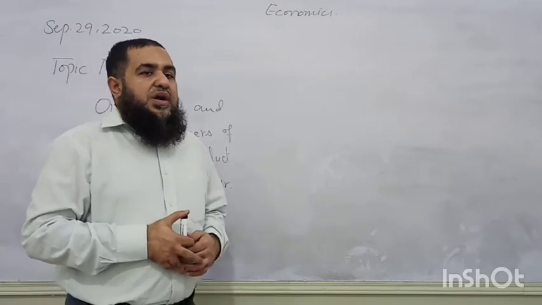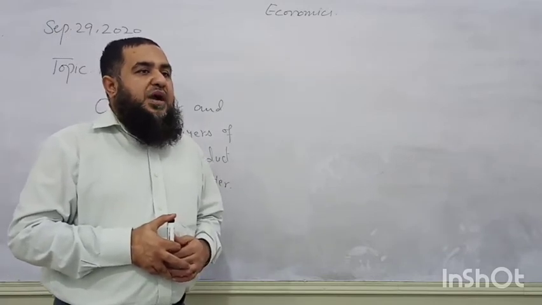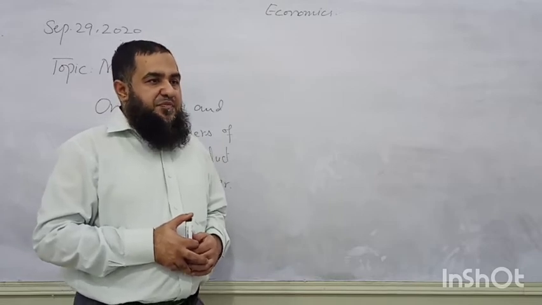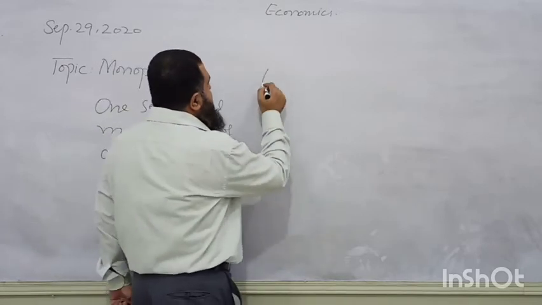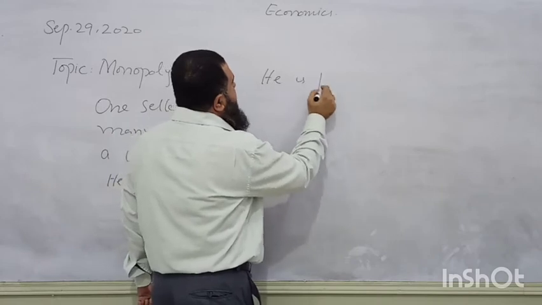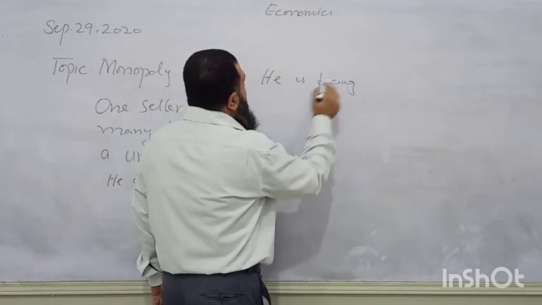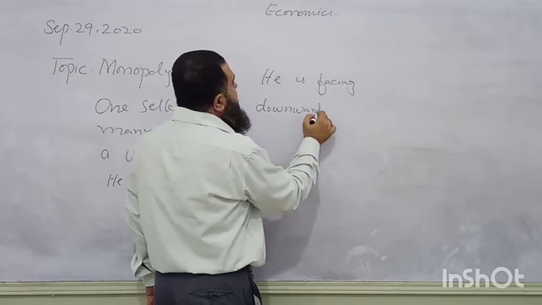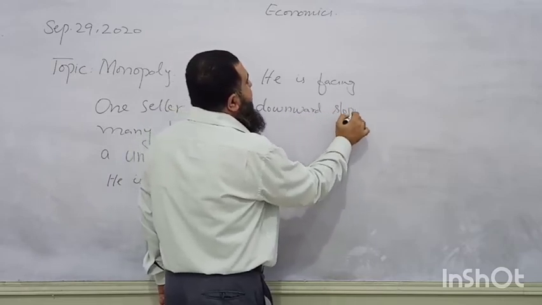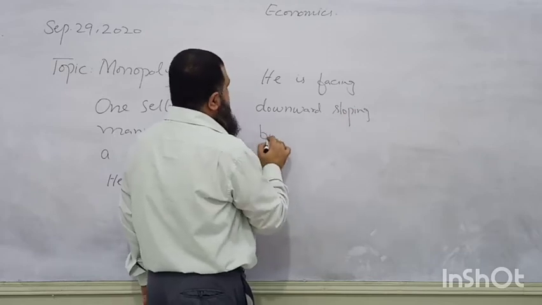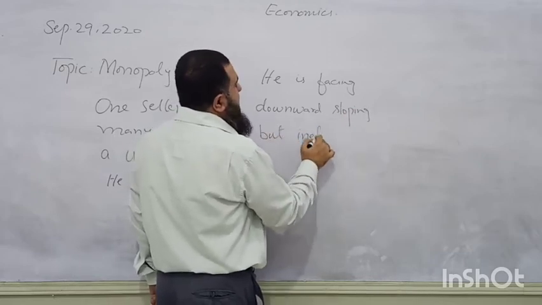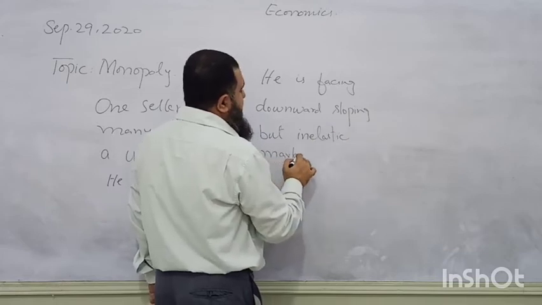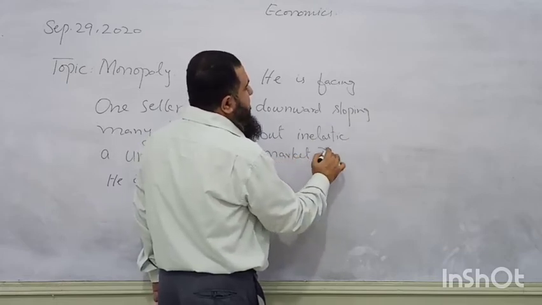Now, what do you think? What type of demand curve will he be facing in the market? He is facing a downward sloping, but inelastic market demand curve.